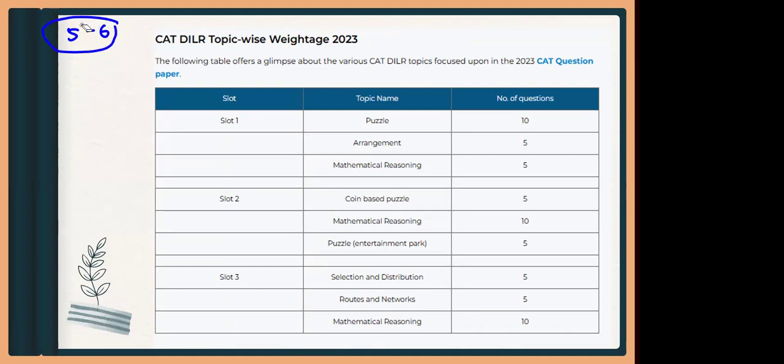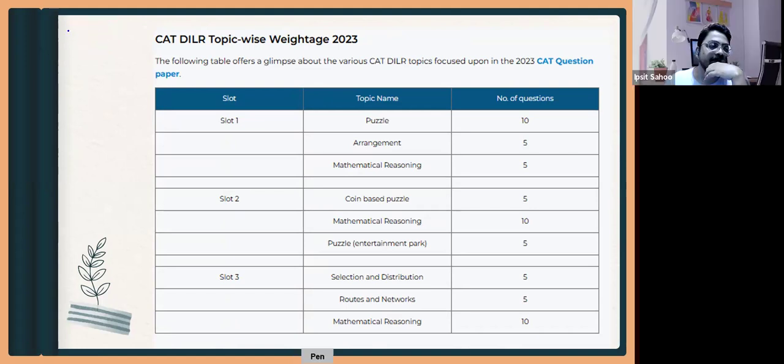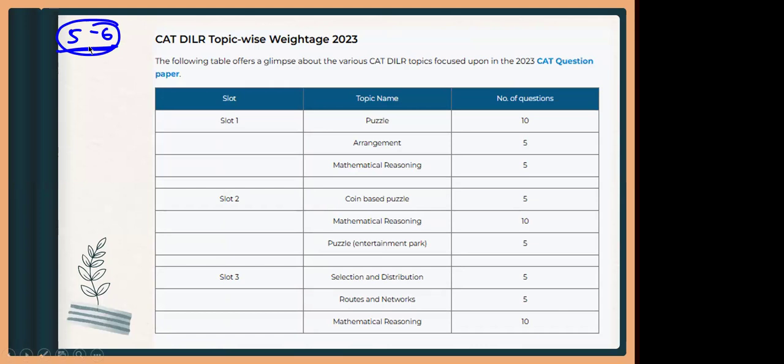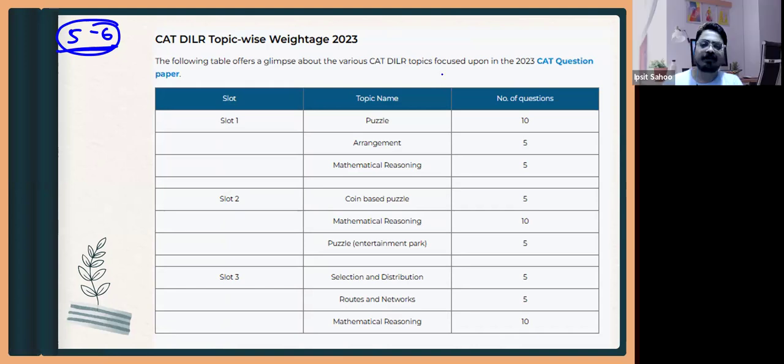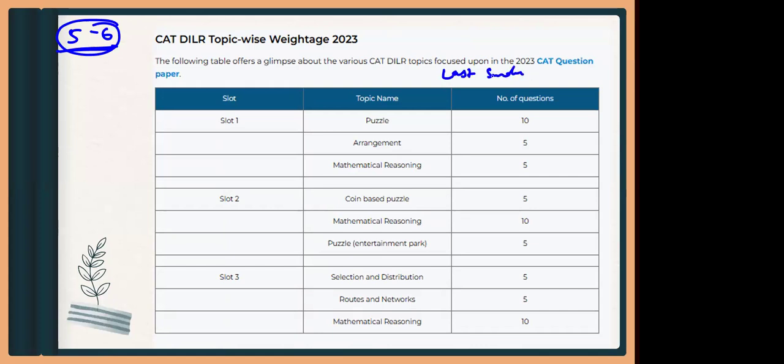If someone is a complete fresher and knows nothing, will it be possible in 6 months? Let us say every day you're putting in 5-6 hours, then you'll be able to score decently well. If you are a fresher, you do not know anything, 5-6 hours, or on weekends a little more. The paper is probably around November, right, sir? The paper happens in the last Sunday of November. Okay, okay.